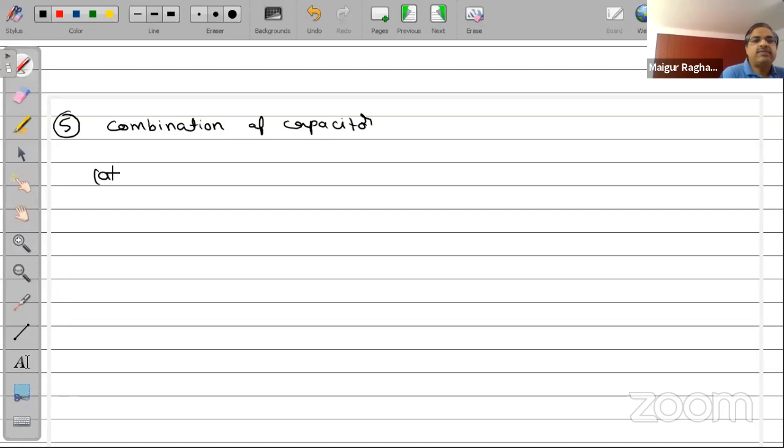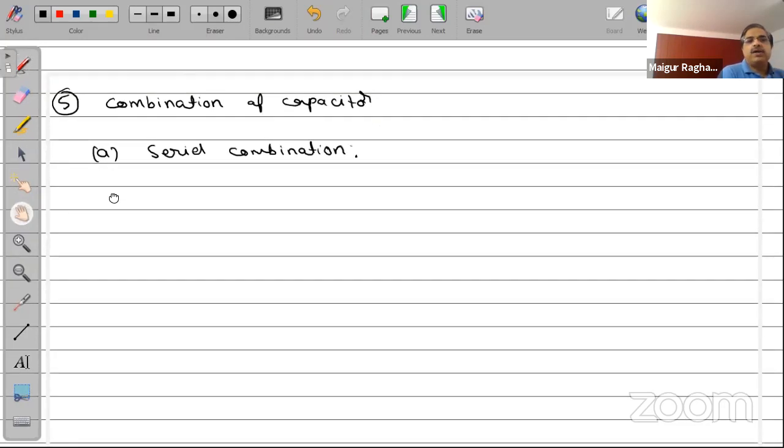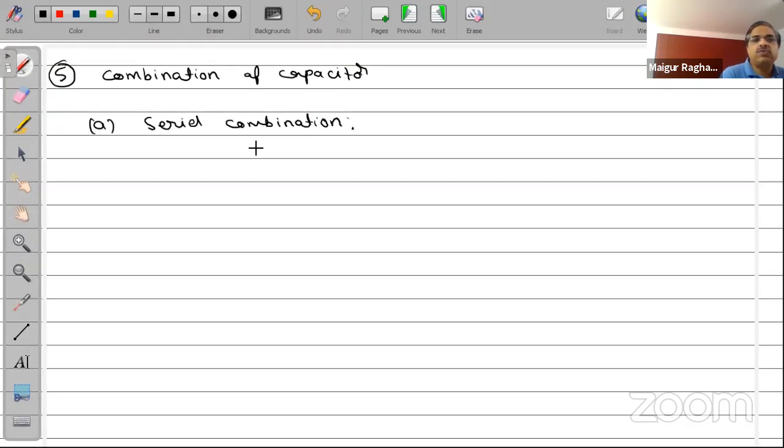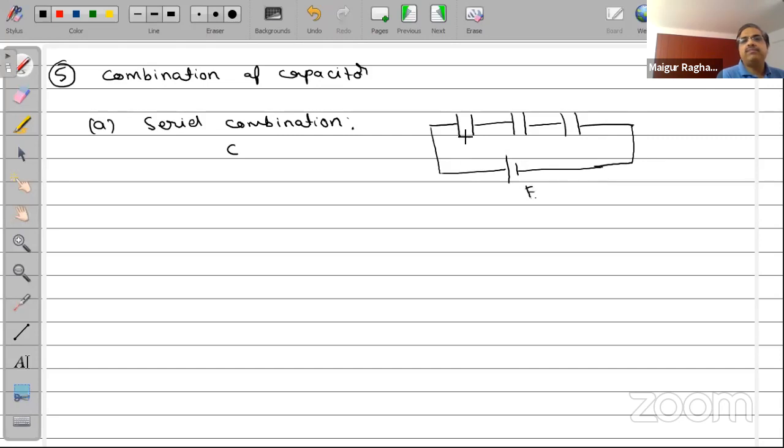In this, we have the series combination, which will basically give rise to the capacitors being connected one by the side of the other in this way, and then connected to a battery of EMF E. Now each one has different capacitance, and the voltage drops will also be different.